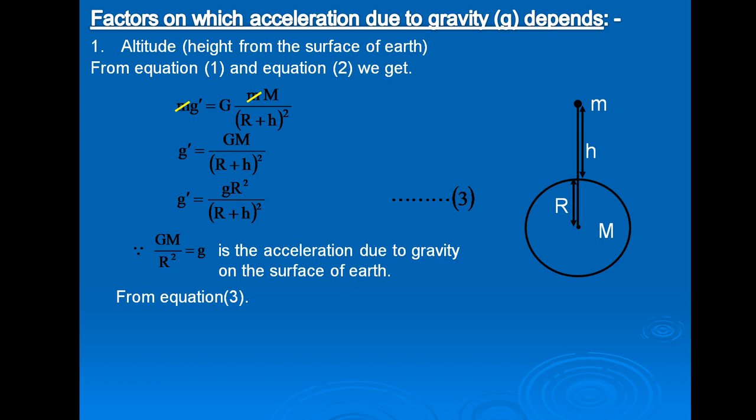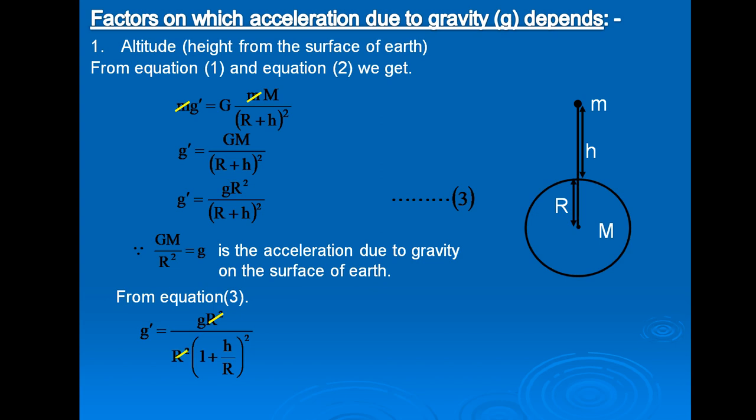From equation 3, g dash is equal to g into R square upon R square into (1 plus h upon R) whole square. That is, in the denominator, take R common and it becomes R square because the power of (R plus h) is 2.